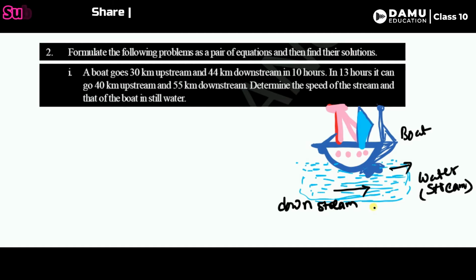The stream and boat are in the same direction. The stream is in this direction and the boat is also moving in this direction. That is called downstream.